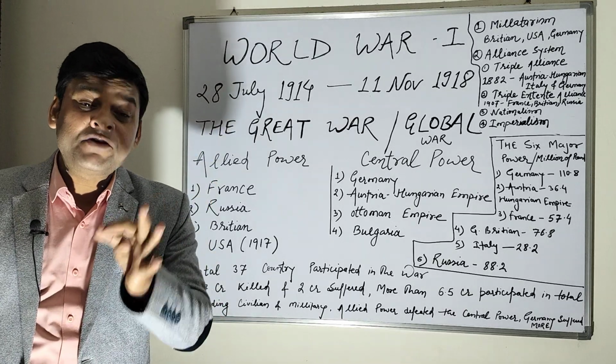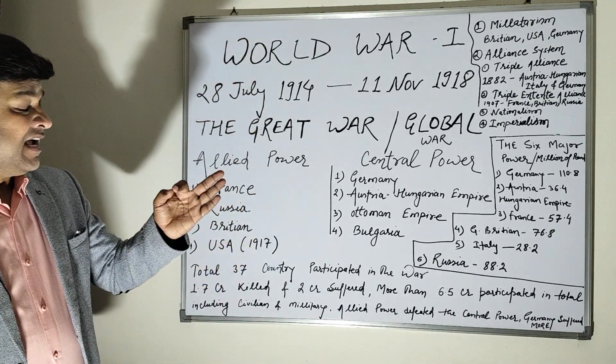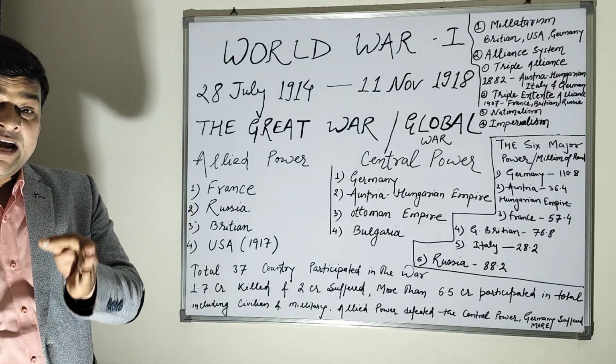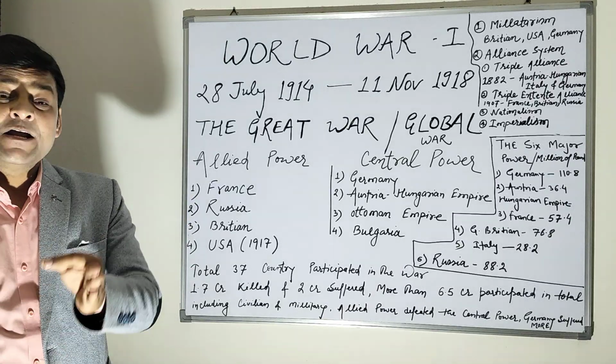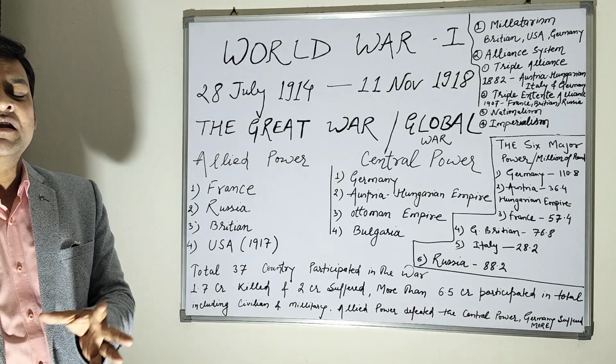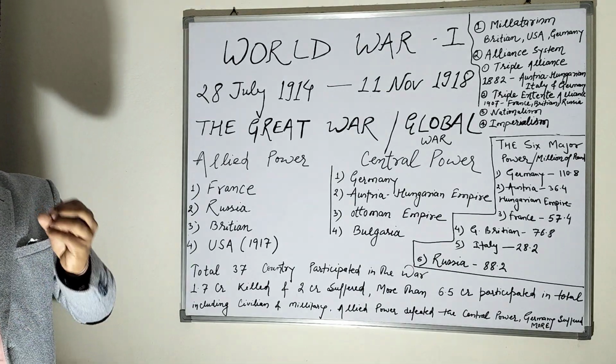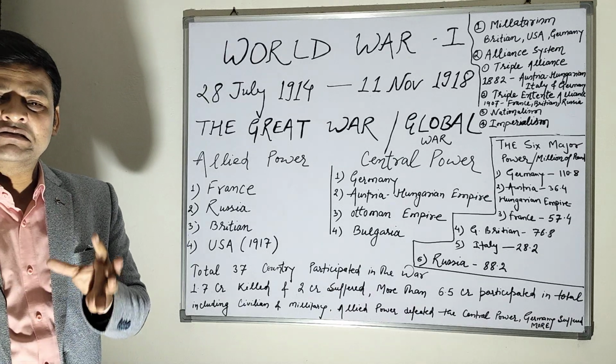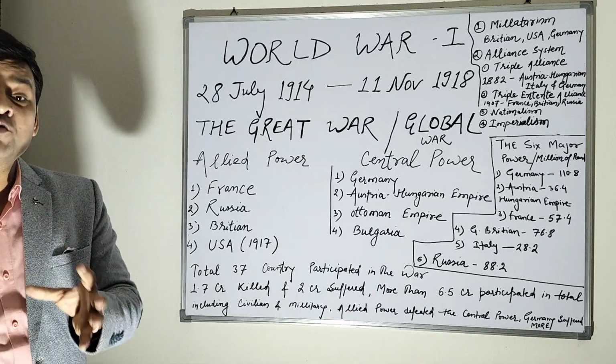In that treaty, Germany was ready to pay a huge amount of economic sanction, more than 300 millions. It was a huge amount.